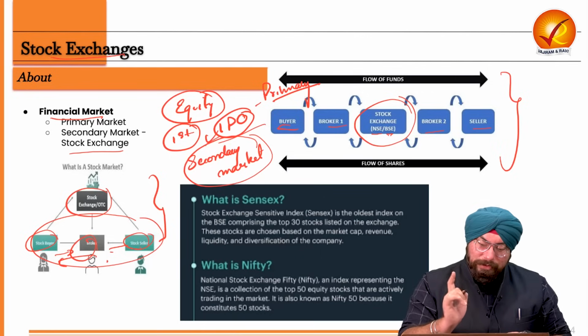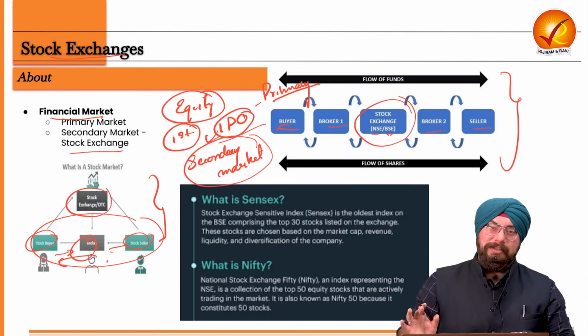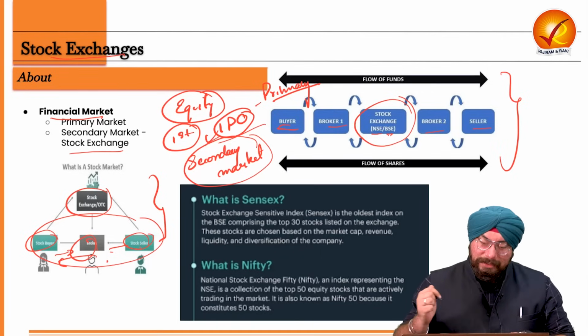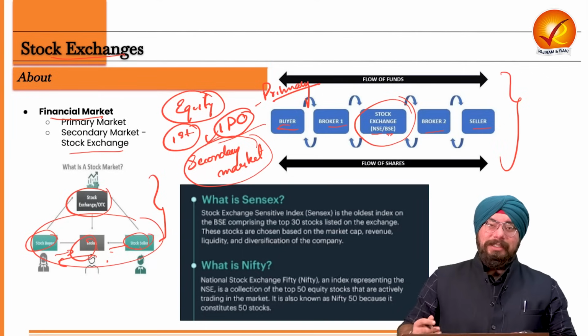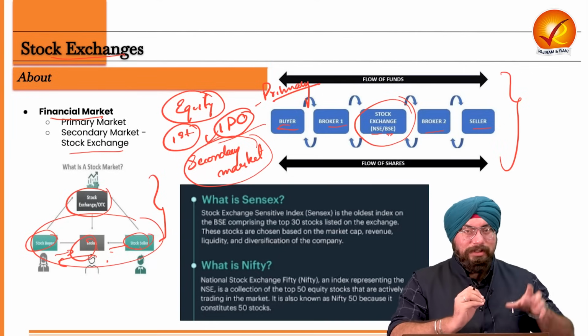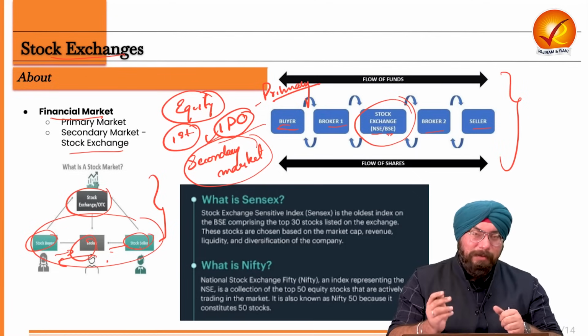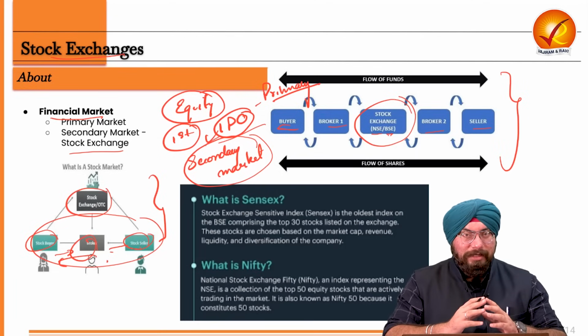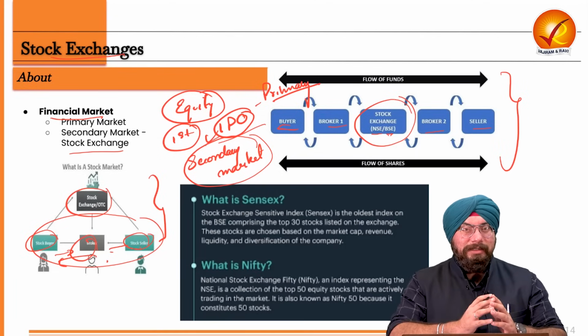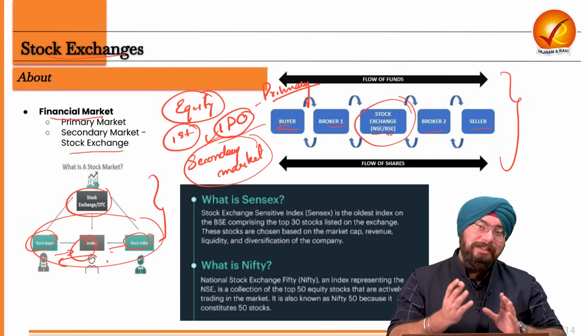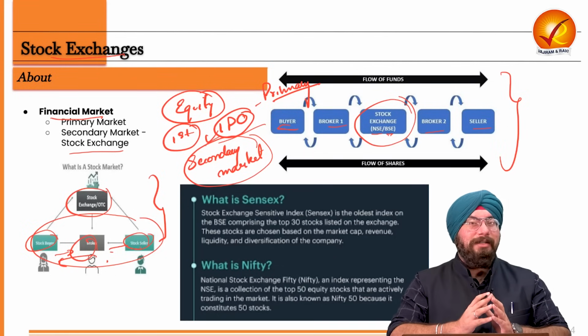Now there is something which you call a stock market index or stock index. Now what is that index? So an index is the group of companies which a stock market creates. So for example, Bombay Stock Exchange clubs certain companies and creates an index and starts monitoring the price of that index.